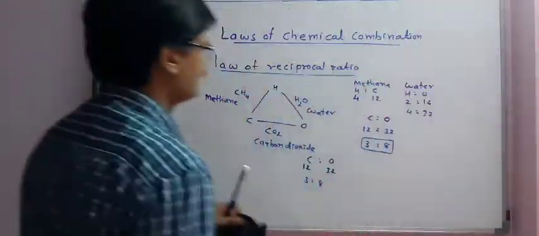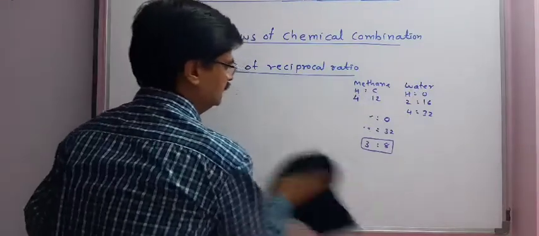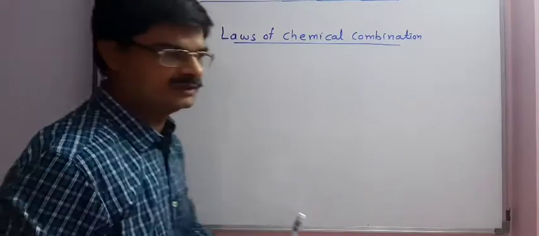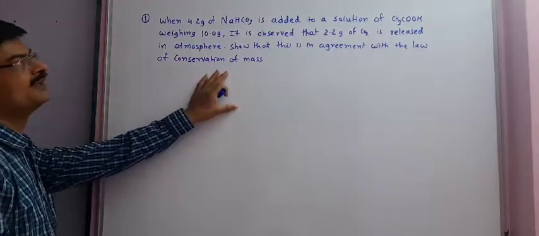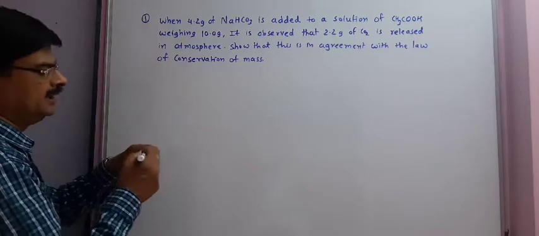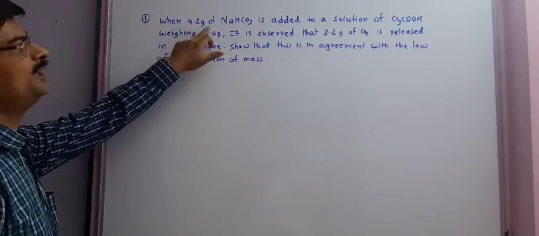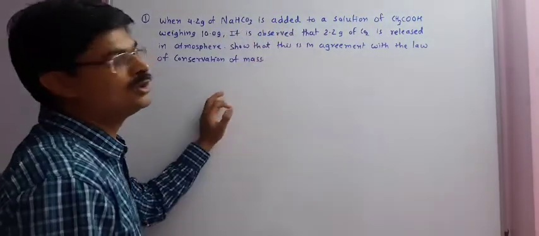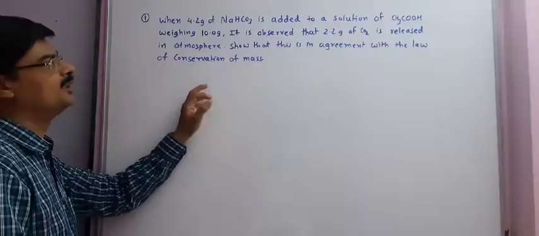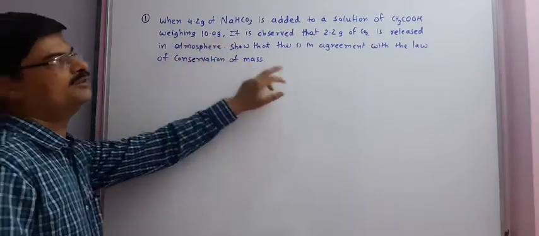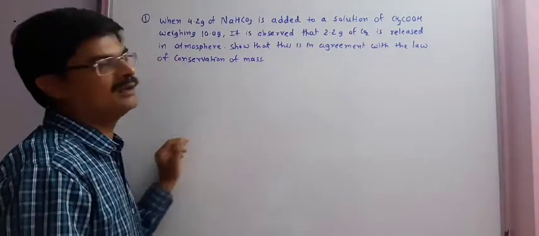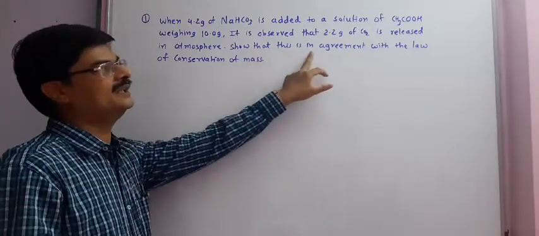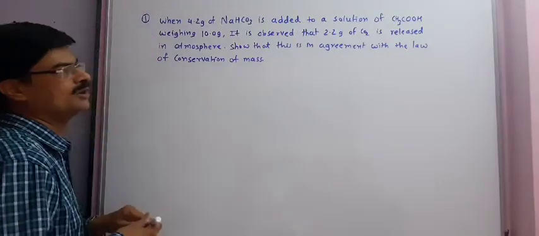Now we will study different numericals to understand all these laws. To understand the law of conservation of mass, we will study this numerical. It is given that when 4.2 gram of sodium hydrogen carbonate is added to a solution of acetic acid, CH3COOH, weighing 10 gram, it is observed that 2.2 gram of carbon dioxide is released in the atmosphere. We have to show that this is in agreement with the law of conservation of mass.